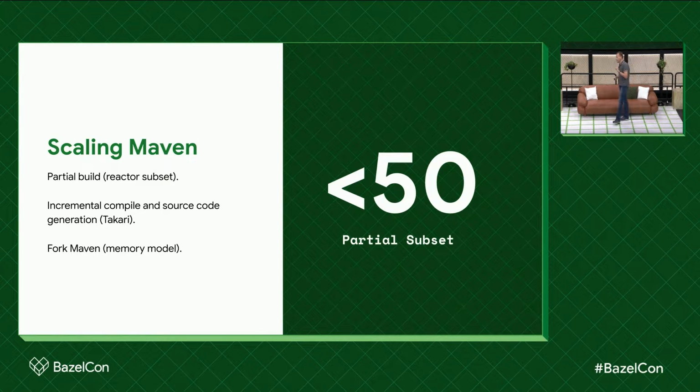The other critical piece is that there was still the original module, which is like a giant Maven module, and just compiling that module itself is 10 minutes. So they decided we need to make the Java compilation within the module itself, as well as the source generation, incremental. And who here has heard of the Takari extension for Maven?